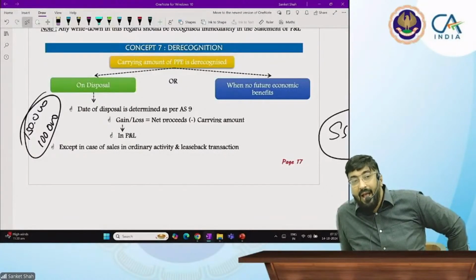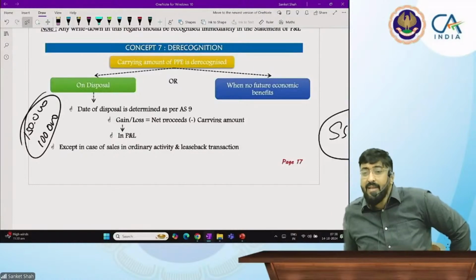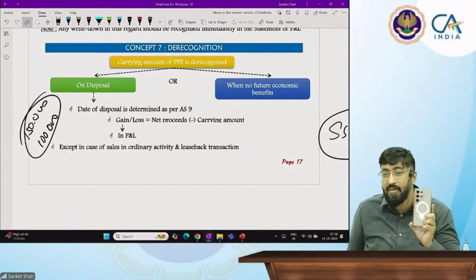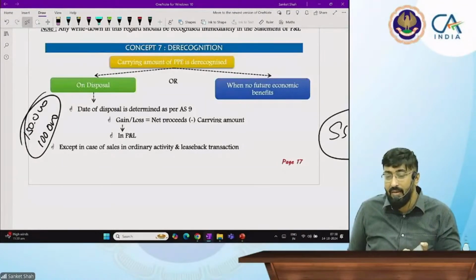Sometimes assets are not depending on the performance or useful life of the asset. In that case, you will go with units of production. Some assets depend on the units produced. For example, suppose if you are not using this mobile, your mobile gives good performance.